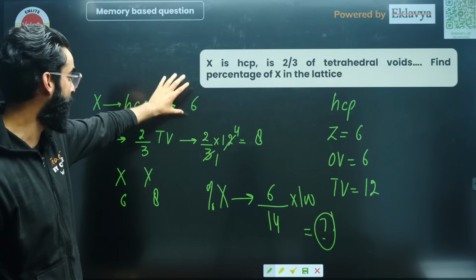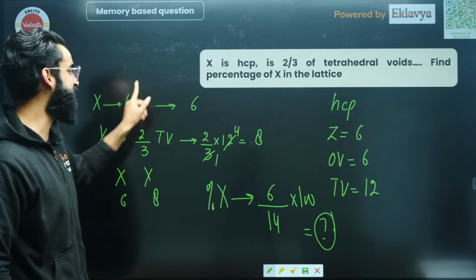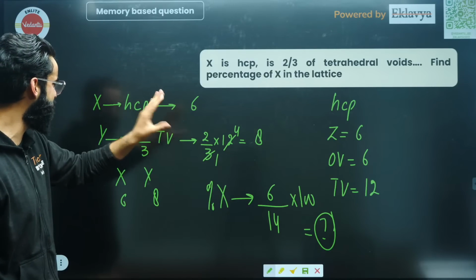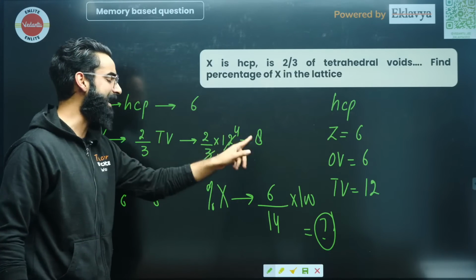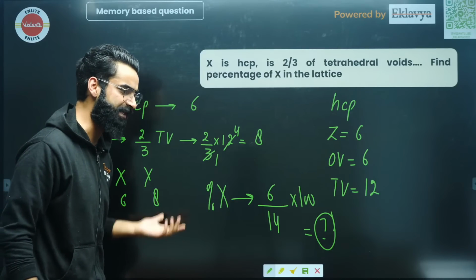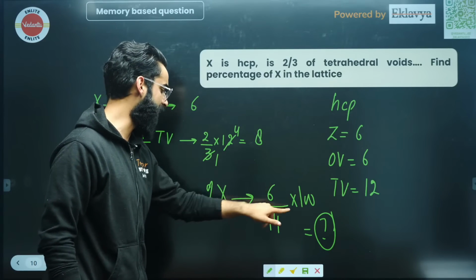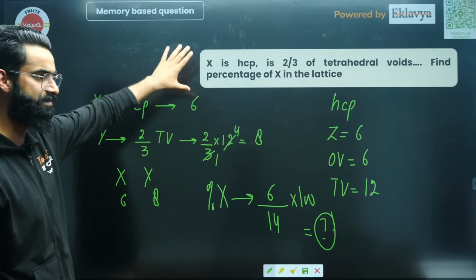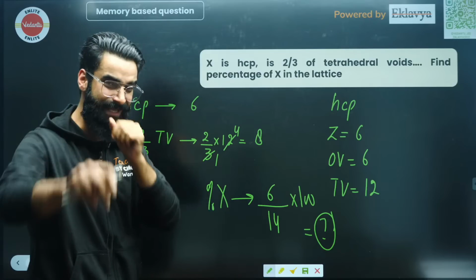X particles were forming HCP, Y particles were occupying 2/3 of tetrahedral voids. So HCP Z value is 6, 2/3 of 12 comes out to be 8. So in order to make this particular one, there will be 6 X atoms and 8 Y atoms. So in order to calculate the percentage, we were supposed to do total X atoms divided by total number of atoms multiplied by 100, which would have given you the percentage of X atoms in this particular lattice, right? Again, the simple question it was.